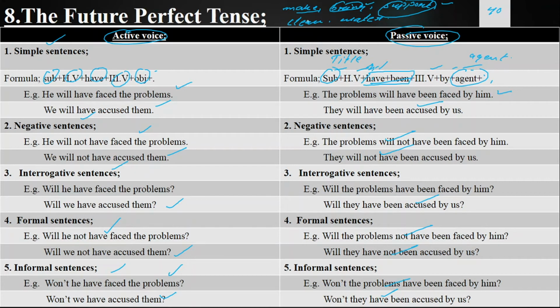And the next verb is clean. She cleans the room. Room is cleaned by her. Room is not cleaned by her. Is room cleaned by her? Is room not cleaned by her? Isn't room cleaned by her?